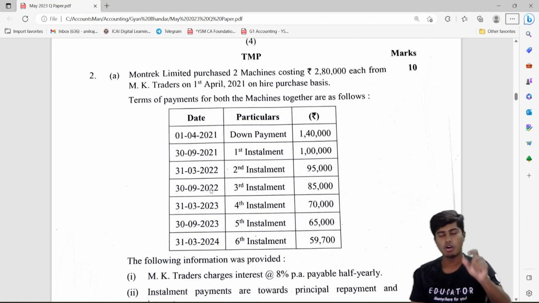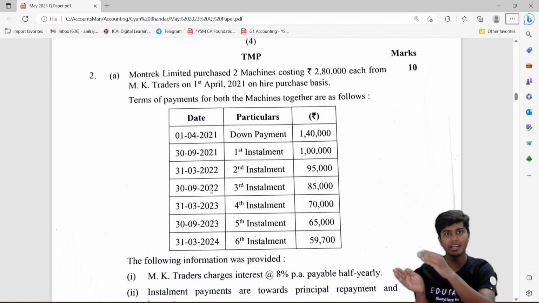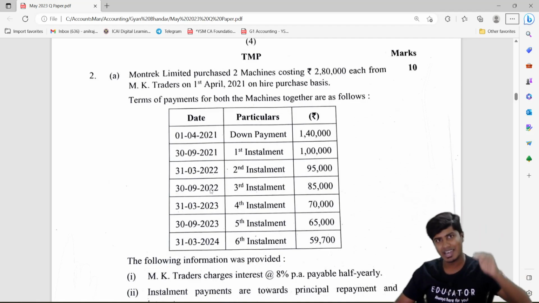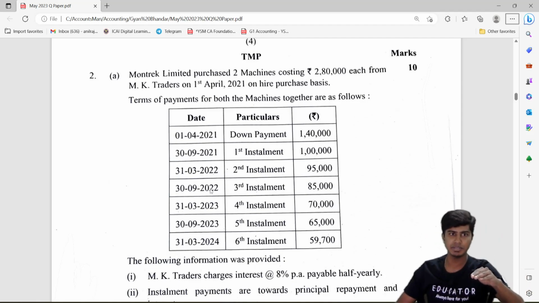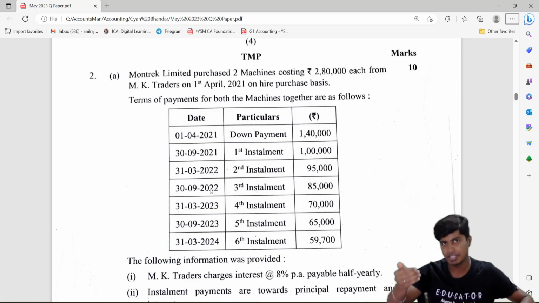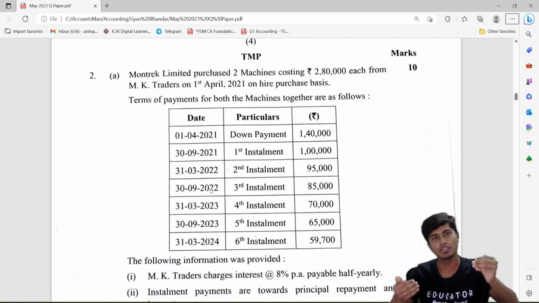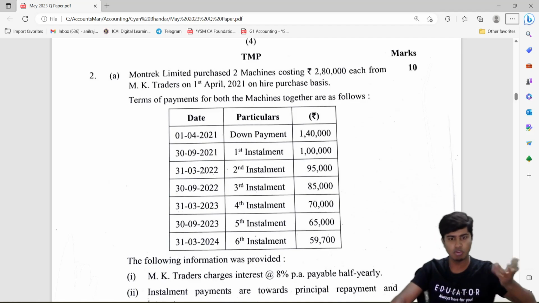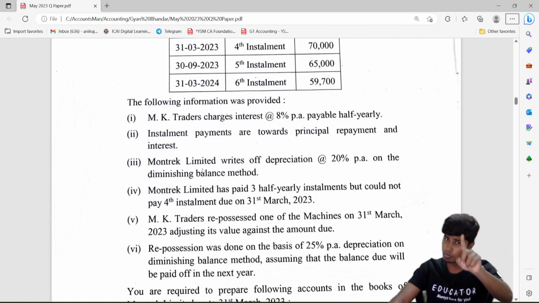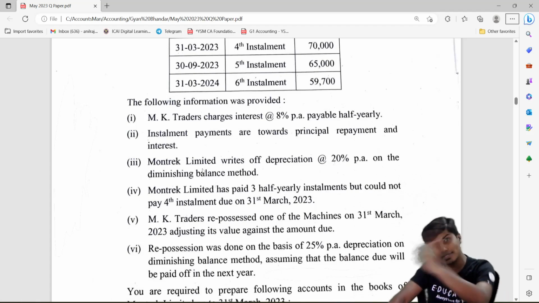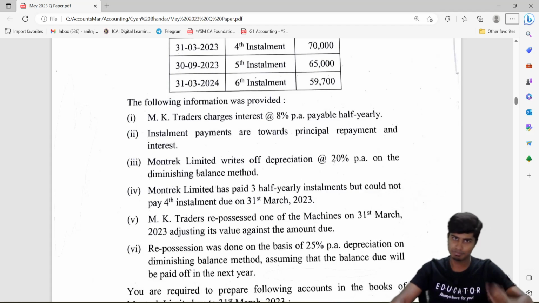On the date it is not paid, compute the agreed value at the pre-agreed depreciation rate, or if the amount is given. At that value you reduce the hire vendor liability in the books of hire purchaser, and the asset should be reduced at its book value. The difference between the book value of the asset reducing and the agreed value at which the hire vendor account is reducing in the books of hire purchaser will be the profit or loss for the hire purchaser. For the hire vendor, however, there would be no profit or loss. That would become the book value of goods repossessed. If he revalues such an asset or sells it, only then there will be profit or loss.